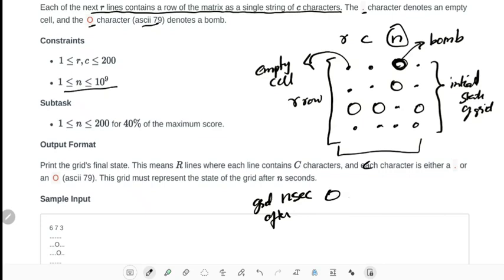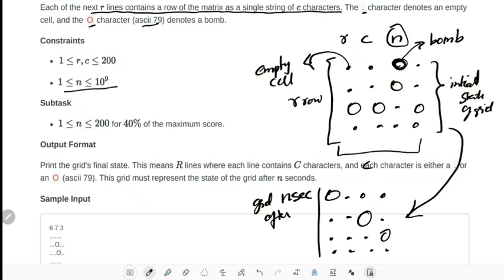We have to give output like this. Just for example, I am drawing some random things like this. If this is the initial state, then this should be the final state. Like this, we have to give this as output. Okay, that's it about the problem statement.